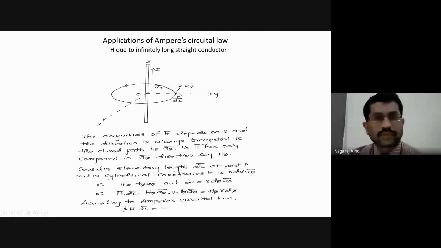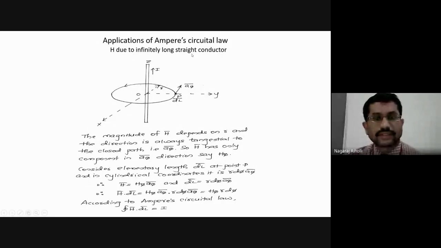I was discussing the applications of Ampere circuital law, and we have taken up and discussed finding the H bar equation, that is the magnetic field intensity equation, due to an infinitely long straight conductor using the Ampere circuital law. What is the definition of the Ampere circuital law, students? What is the statement of the Ampere circuital law? Can anybody recollect?